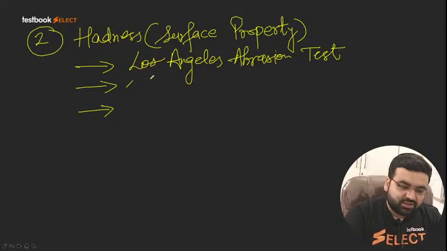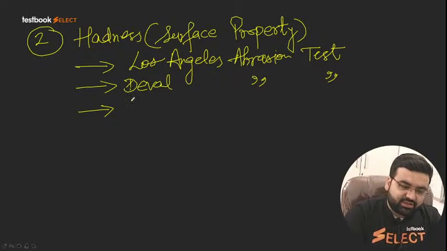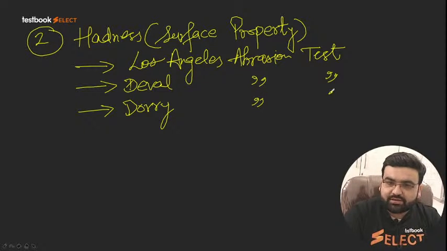The second test is called the Deval abrasion test. The third test is called the Dorry abrasion test.